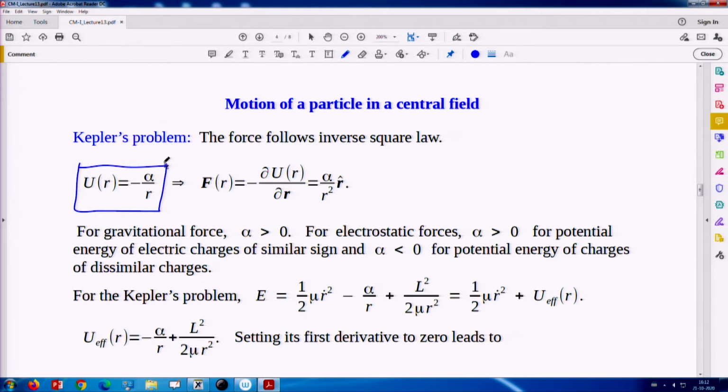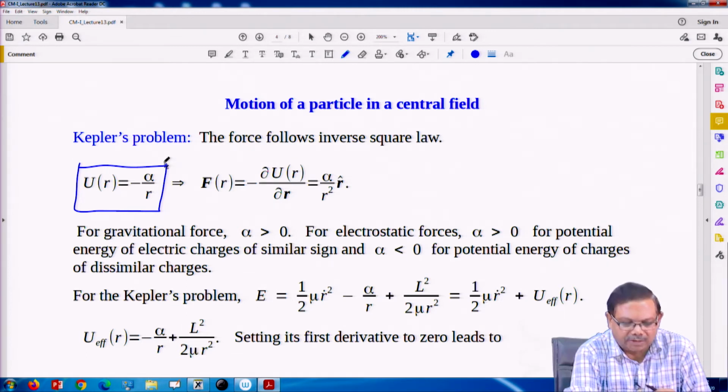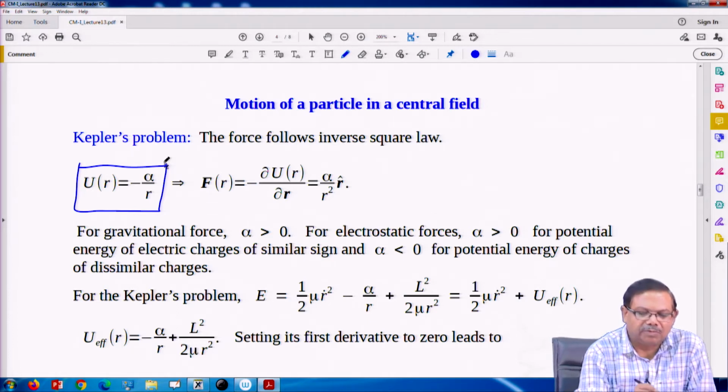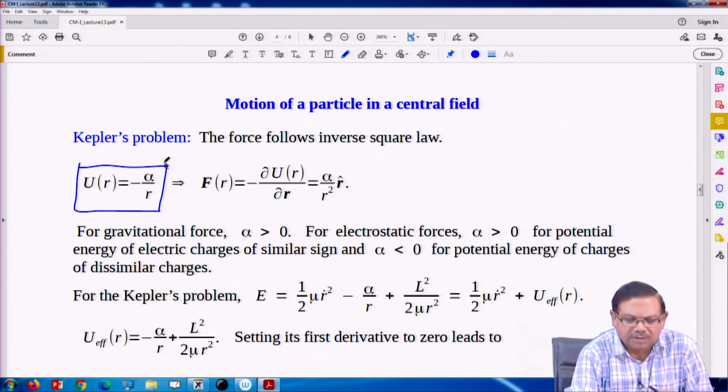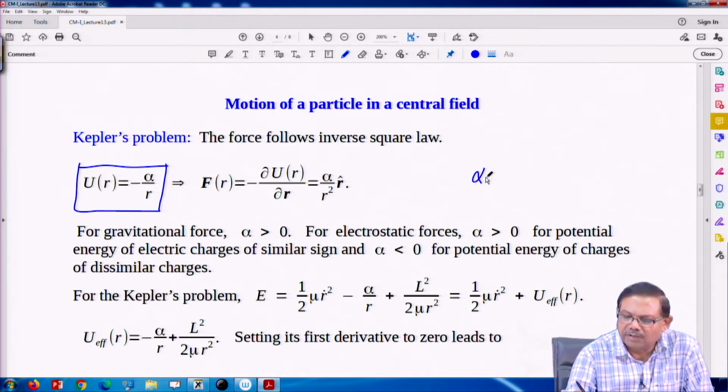The gravitational force between two astrophysical bodies is 1 upon R square type, and it is attractive. So we have taken a minus sign, minus alpha by R, and alpha is here positive.